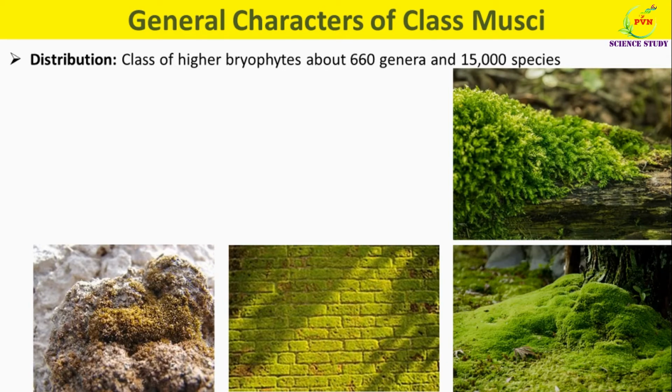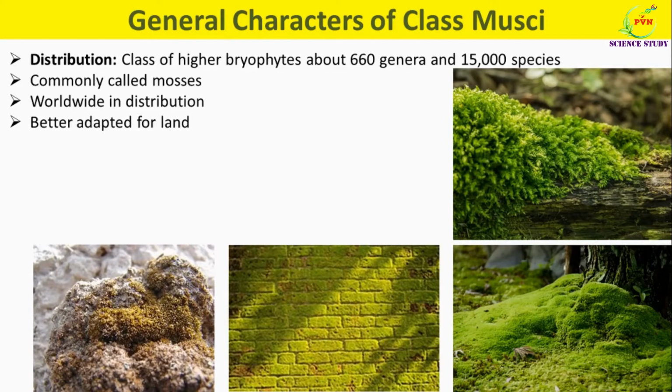First of all, we will see distribution of class Musci. This is a class of higher bryophytes which contains 660 genera and 15,000 species. Members of class Musci are commonly called mosses. The mosses are worldwide in their distribution and occur in almost all situations where life is possible, except sea.